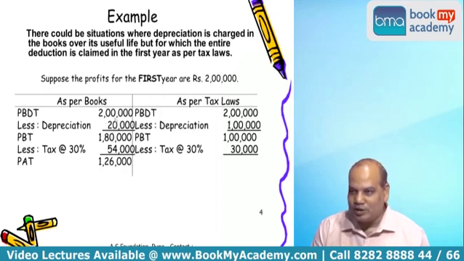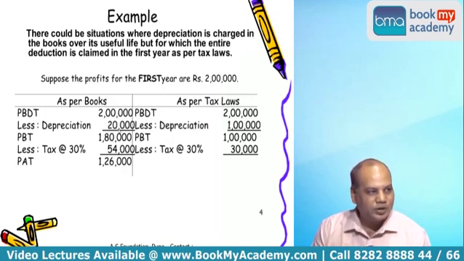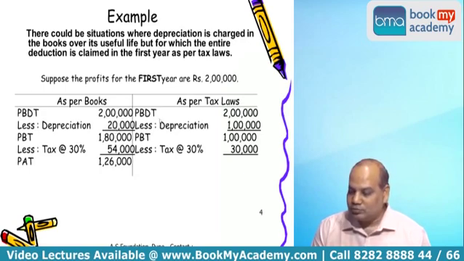You take PBDT, 2 lakh. In the books of account, we'll provide depreciation over 5 years. So the cost of the asset is, assume, 1 lakh, life is 5 years. So depreciation is 1 lakh divided by 5, 20,000. PBT is 1 lakh 80,000.